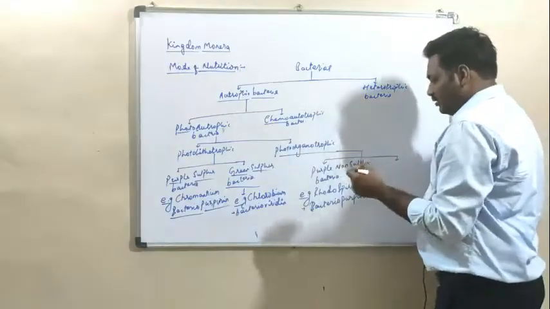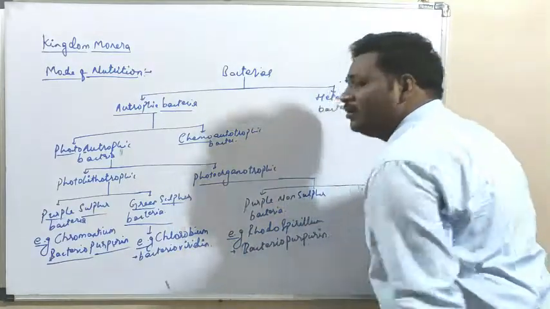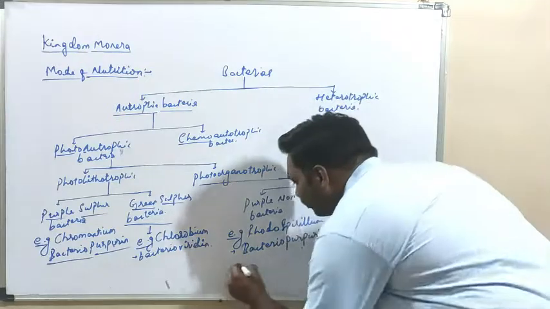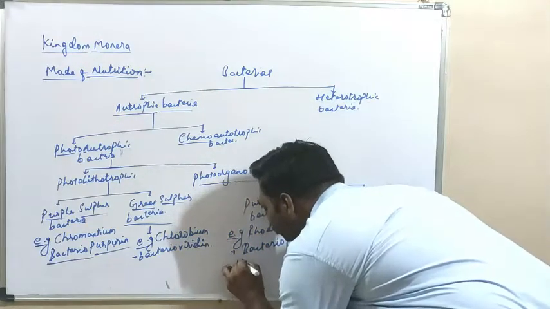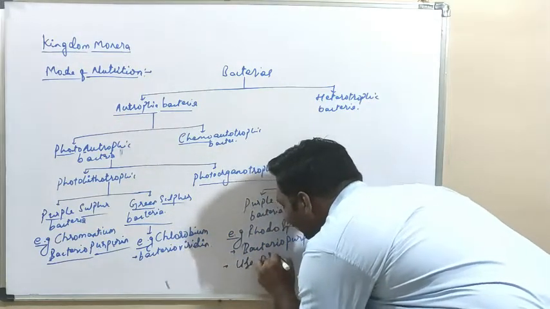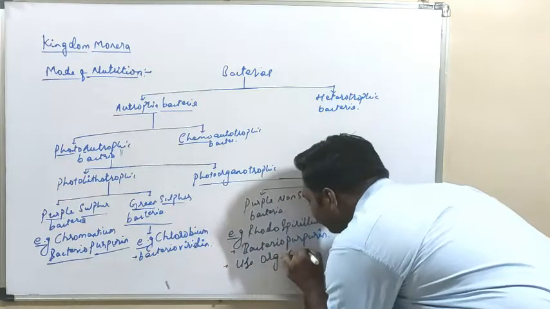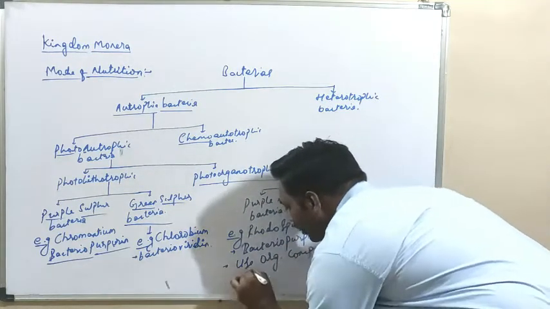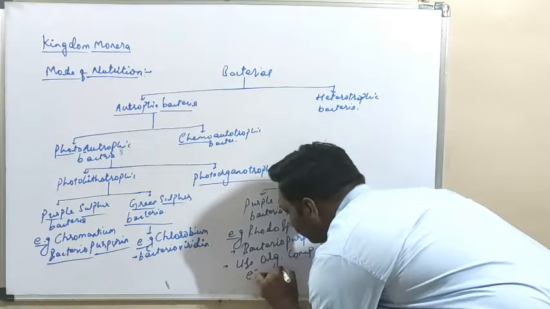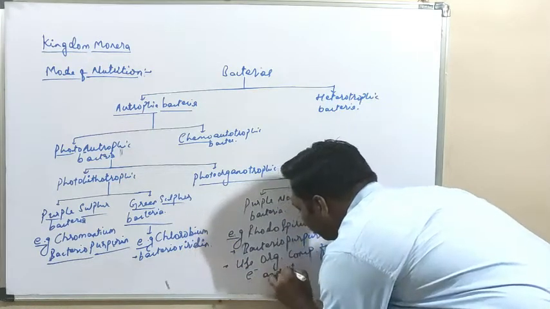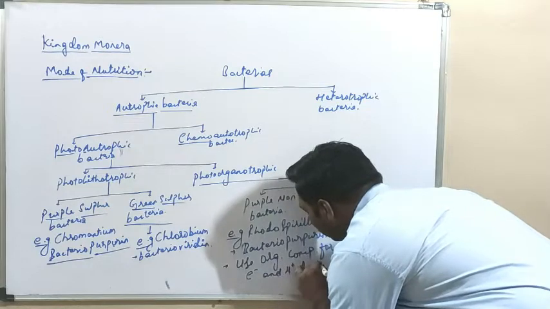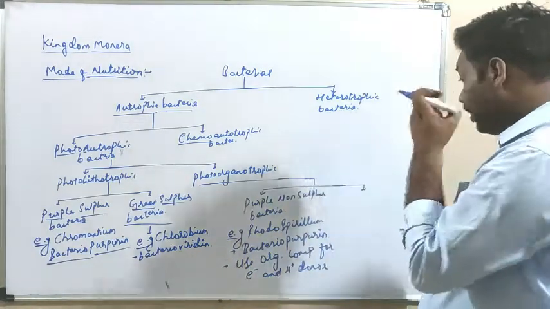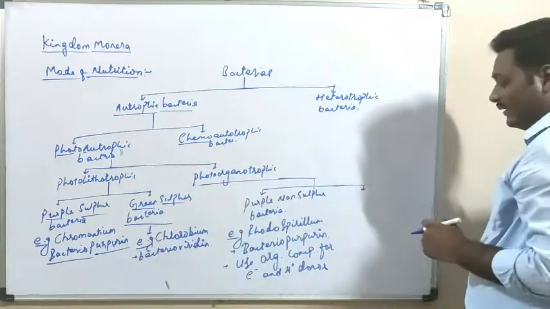You can write here: use organic compound as electron and proton donor. So these are the examples of the purple non-sulfur bacteria.